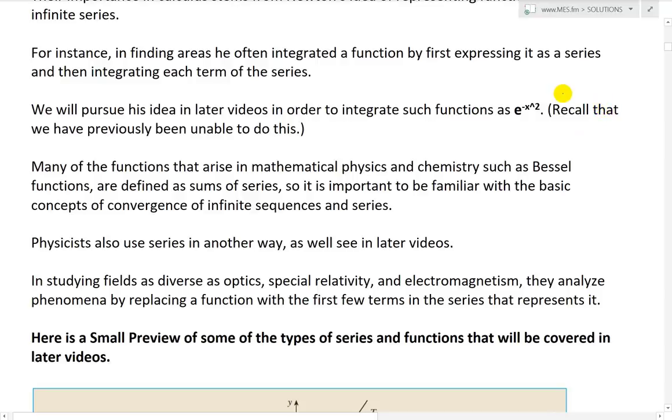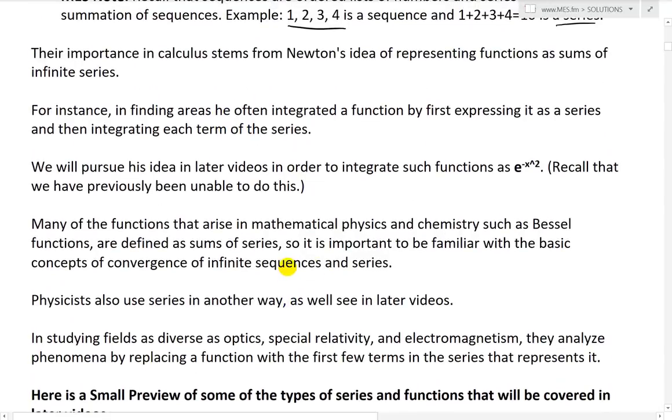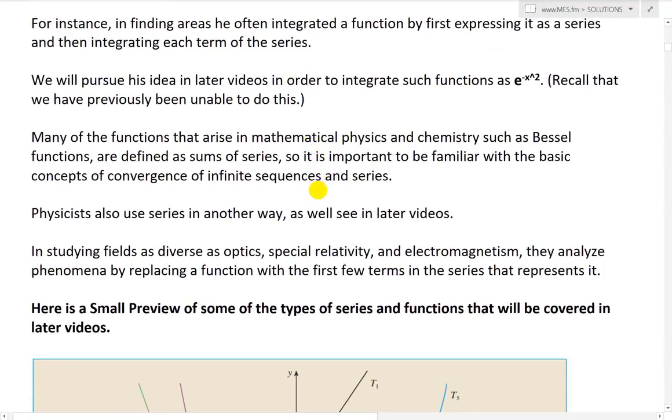Recall that we have previously been unable to do this using just basic integration methods. So it's hard to find an antiderivative for that. I'm not sure there is one. So then we'll use a numeric series summation of sequences method. Many of the functions that arise in mathematical physics and chemistry, such as Bessel functions, are defined as sums of series. So it is important to be familiar with the basic concepts of convergence of infinite sequences and series.